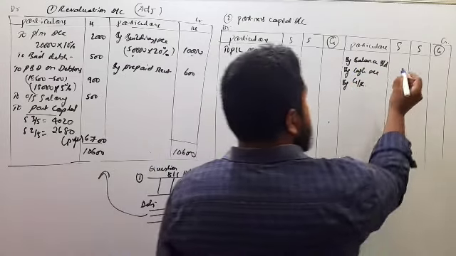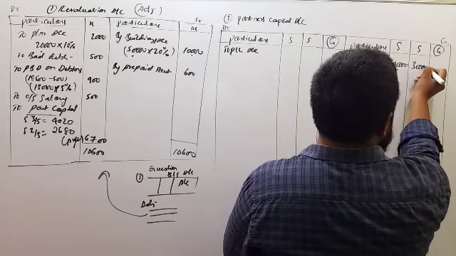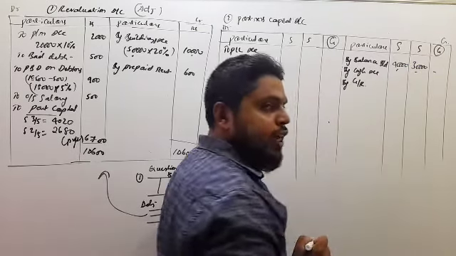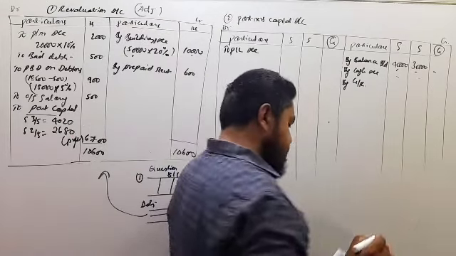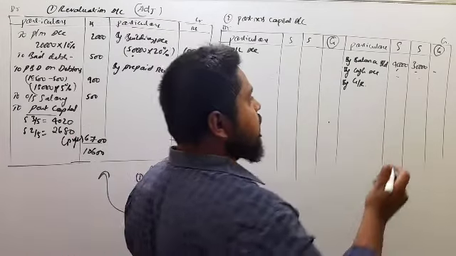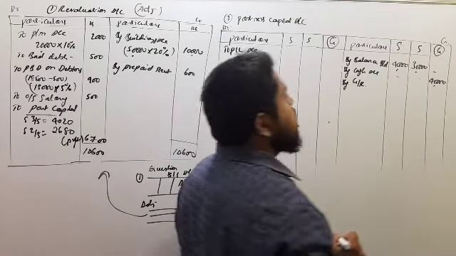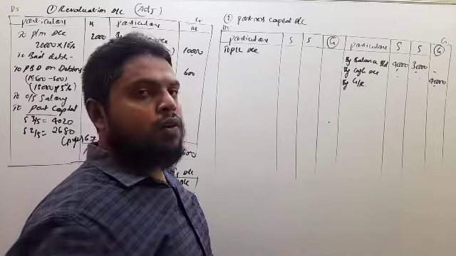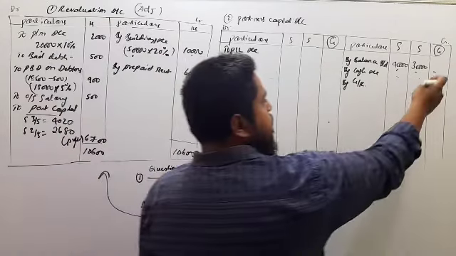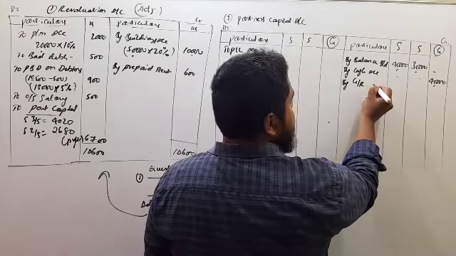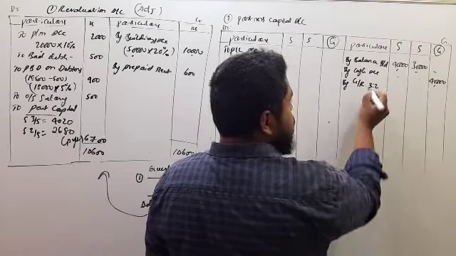First, the capitals of old partners: 40,000 and 30,000. Next, the new partner has brought the capital in the form of cash, 40,000. So first the capitals of old partners and then the new partner's capital in the new partner's column. Then general reserve we have to share in the old ratio, which is 3:2.